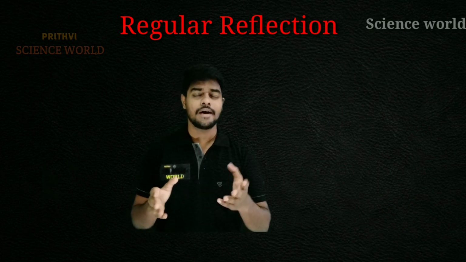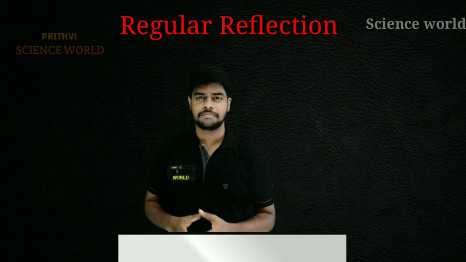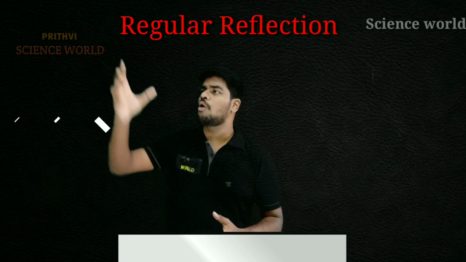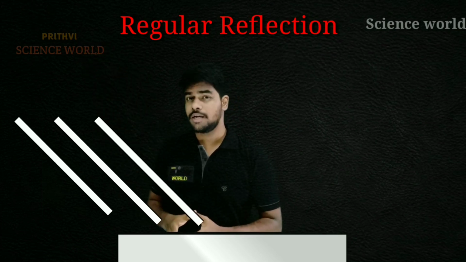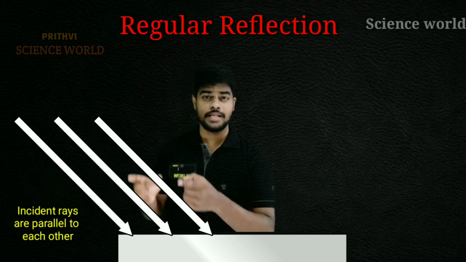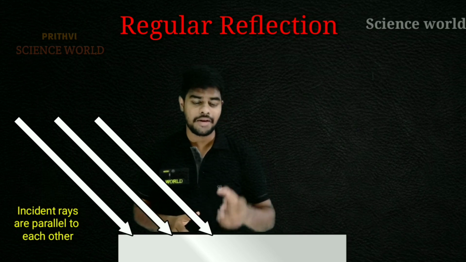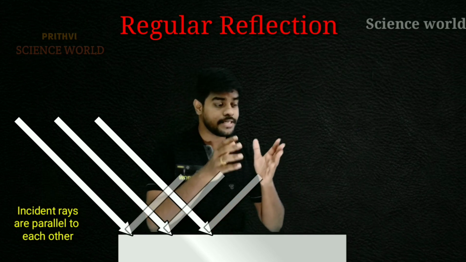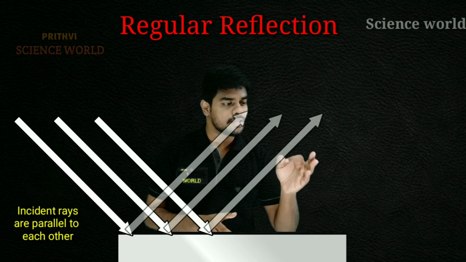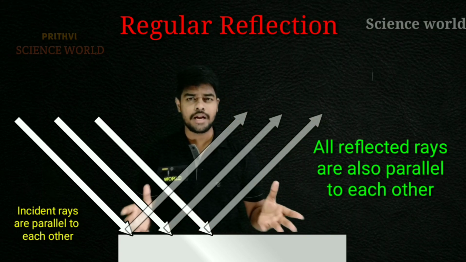What is meant by regular reflection? Just take a plane surface, just like a mirror. Some rays are coming and falling on the mirror. Observe carefully: all the incident rays are parallel to each other. What will the mirror do? The mirror will reflect the light. And see carefully here, all the reflected rays are also parallel to each other. Simply, it is called regular reflection.